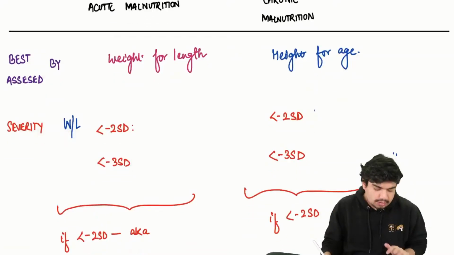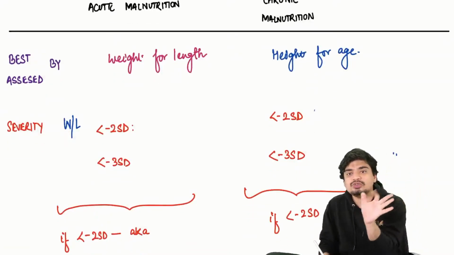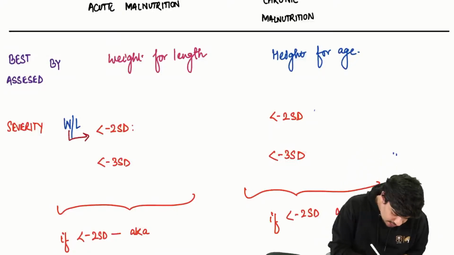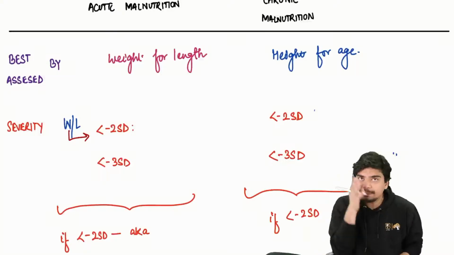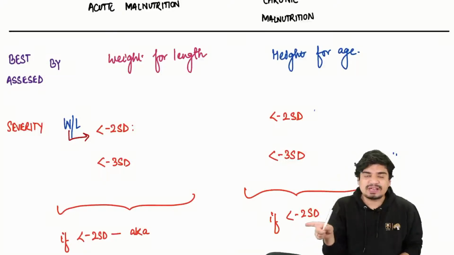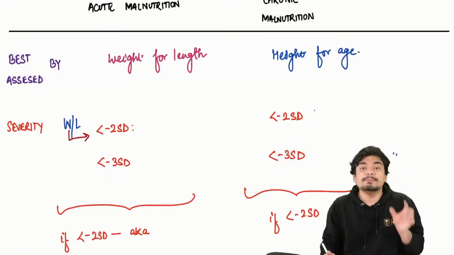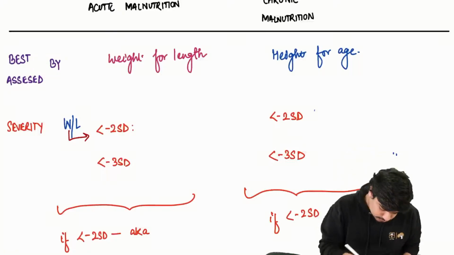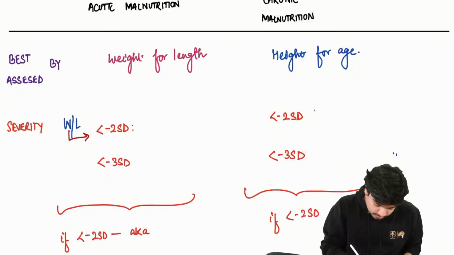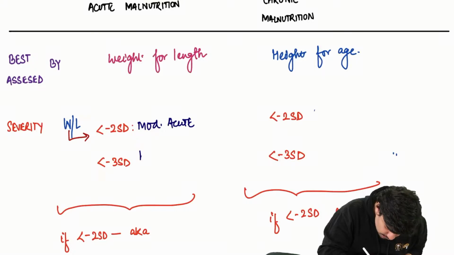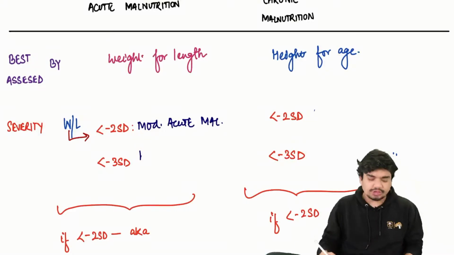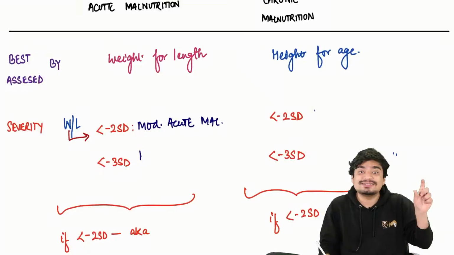Okay. Now, between +2 and -2 standard deviation is what is normal. If the weight for length is less than -2 standard deviation, it will be moderate acute malnutrition.